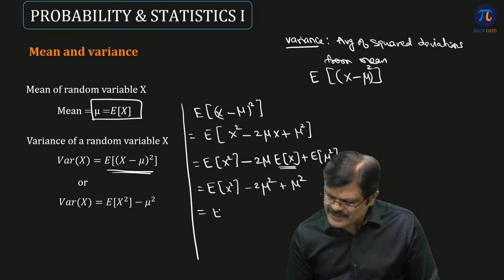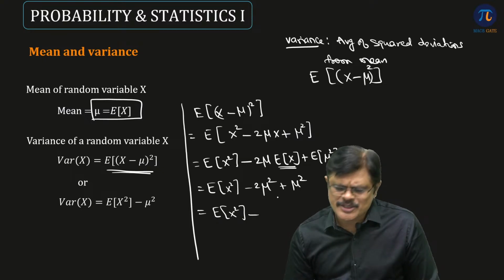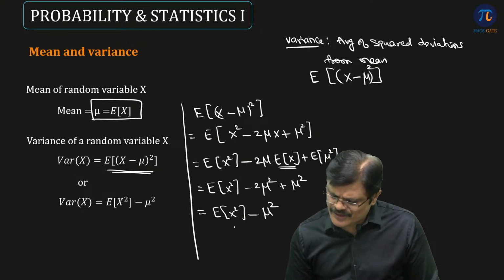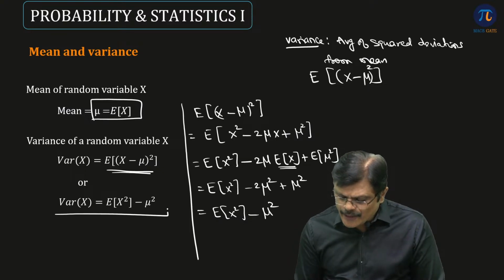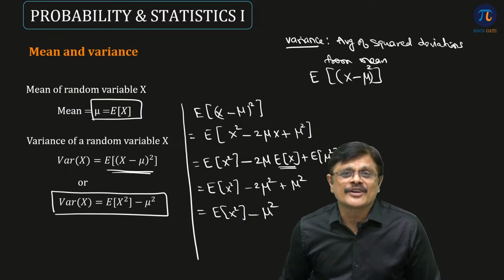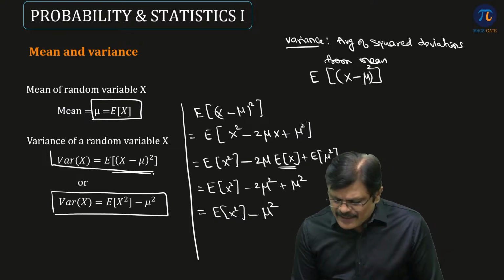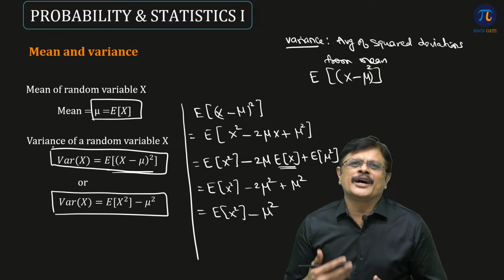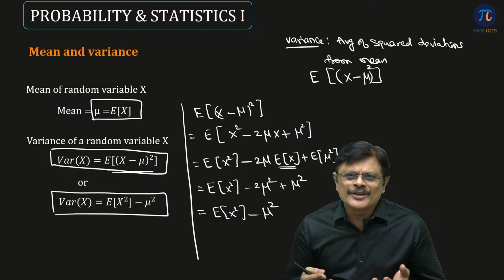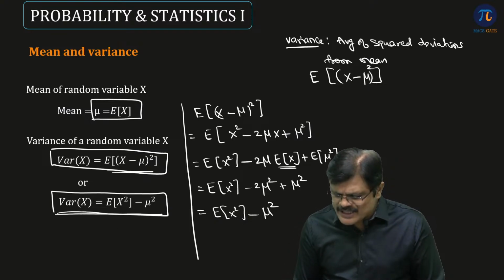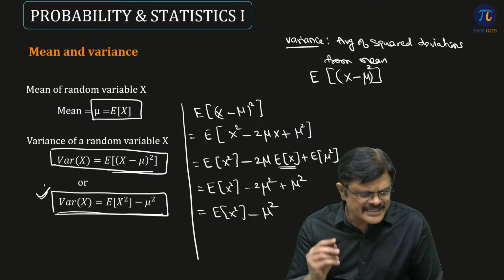So it is expected value of x square minus 2 mu square plus mu square, which is nothing but expected value of x square minus mu square. So this is how we find variance of x. It is a simplified version; the lengthy version involves redundant work, so when you simplify, we do less work.